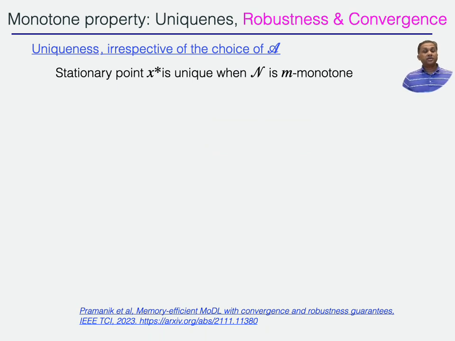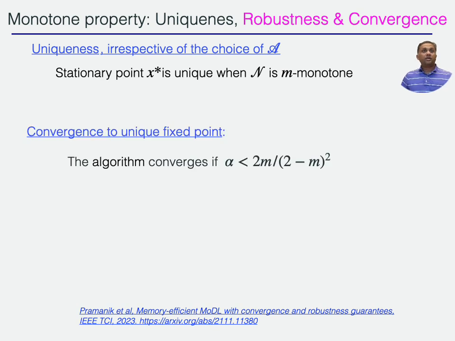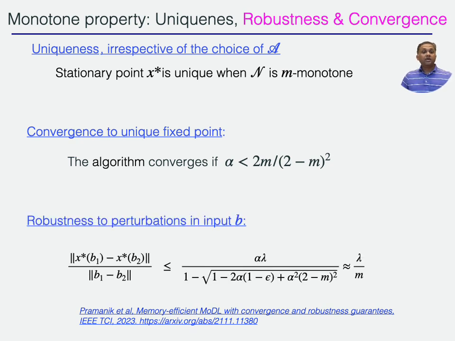The key result is that once you guarantee this monotone property on the noise predictor, then we can guarantee uniqueness on the fixed point of these algorithms, irrespective of the choice of the forward model. The stationary point is unique irrespective of the initialization. We can also show that the algorithm converges to a fixed point provided the step size satisfies this condition, which can be easily satisfied. And finally, the algorithm is robust to input perturbations. If you make a small perturbation in the input, the output perturbations are bounded by this constant here, which is again another desirable property.